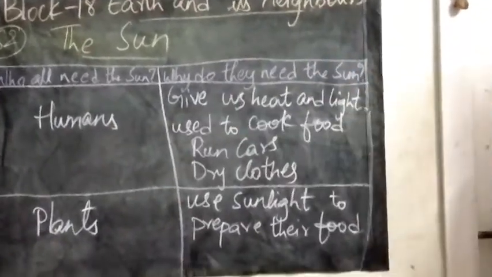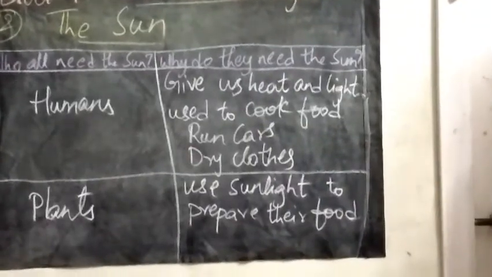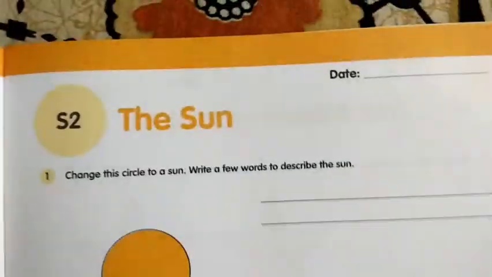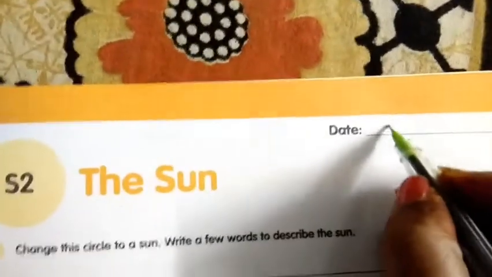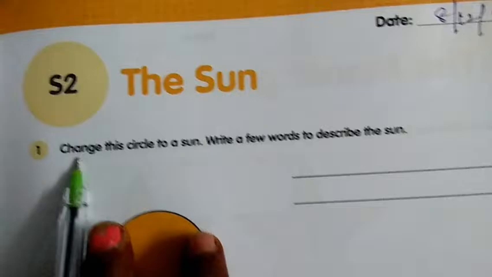Okay children, this is the topic of the sun. Now let's do the workbook. Open your workbook, page number 11. We are doing S2, the sun. Write today's date, that is 8/12/2020.